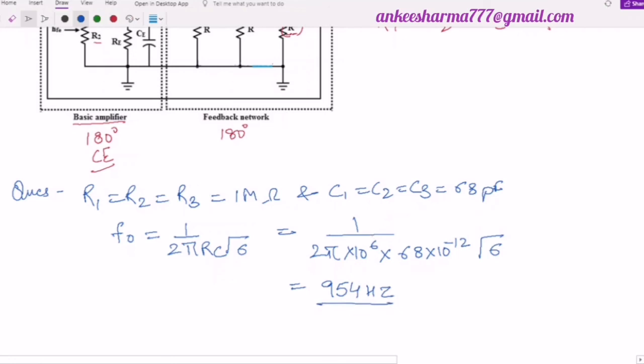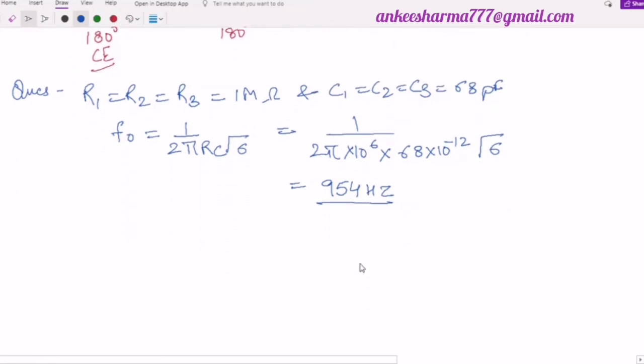So these are the basic numericals you will find, or in another numerical you may be given this F0 value, and they may ask you to find the value of R and C, right? And in very extreme cases, they will not give you both the values of R and C, and they will ask you to find the value of F naught. So in that case, I will tell you how we will find it. For example, if they give you the value of F naught equal to, let it be 800 kilohertz. This is the F naught, and they will ask you to find the value of R and C.